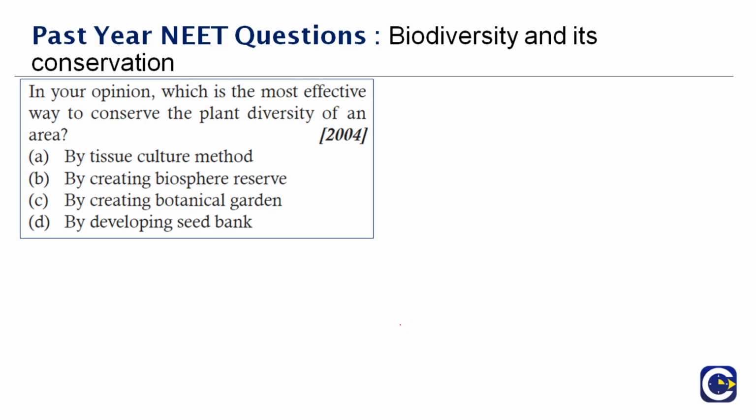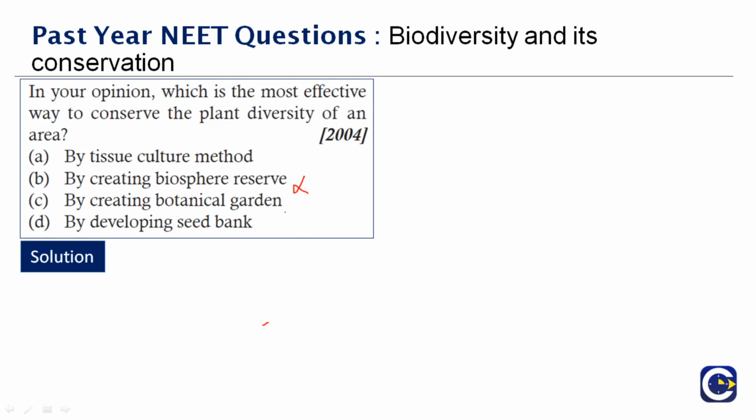In your opinion, which is the most effective way to conserve the plant diversity of an area? Okay, so we have to analyze the options that are given here. By tissue culture method, by creating a biosphere reserve, by creating botanical gardens, and by developing seed bank. So out of the 4 options, which will be the most effective method to conserve? By tissue culture method, it is not possible. By creating a biosphere reserve, that has to be a contribution from all, right? It is not just one person's contribution. So once again, this option fails.